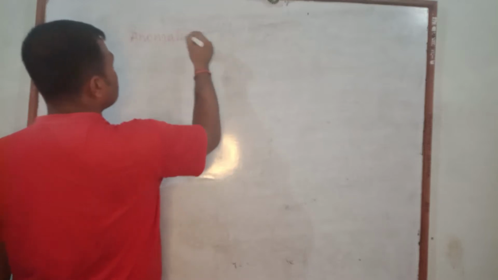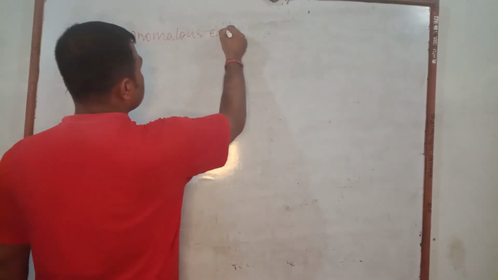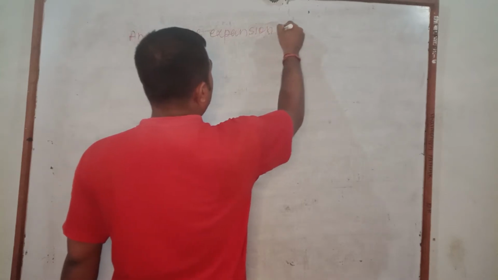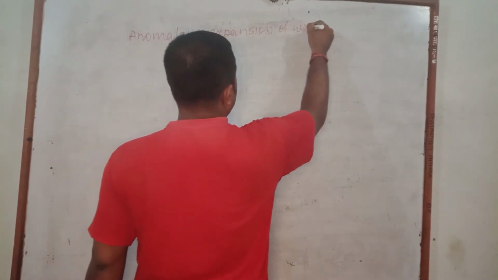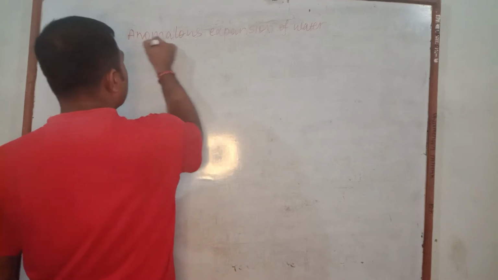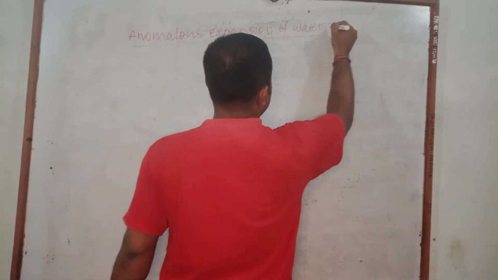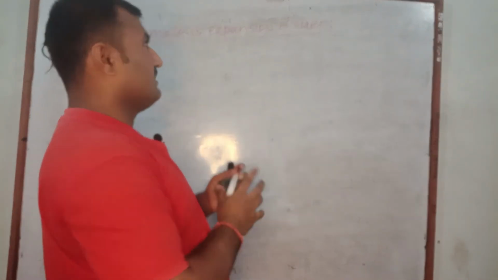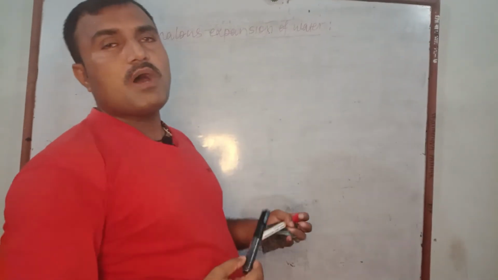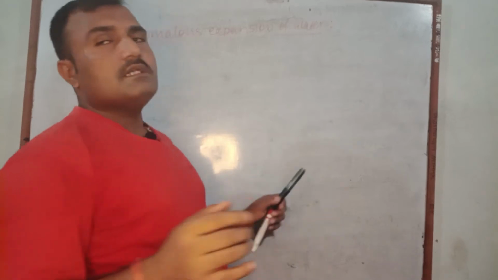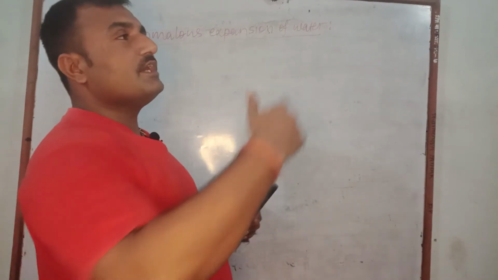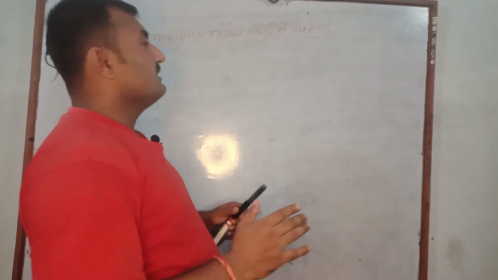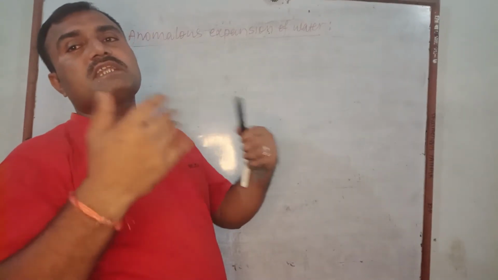At first we describe anomalous expansion of water. Generally, the volume of an object increases on increasing temperature. But in the case of water, it does not take place in a regular way. In a certain range of temperature, it behaves strangely.